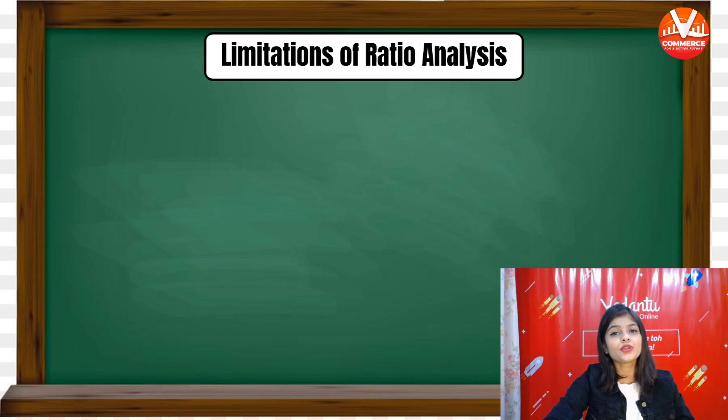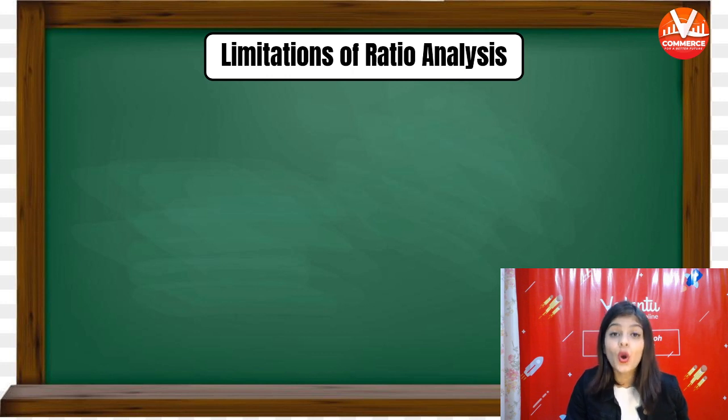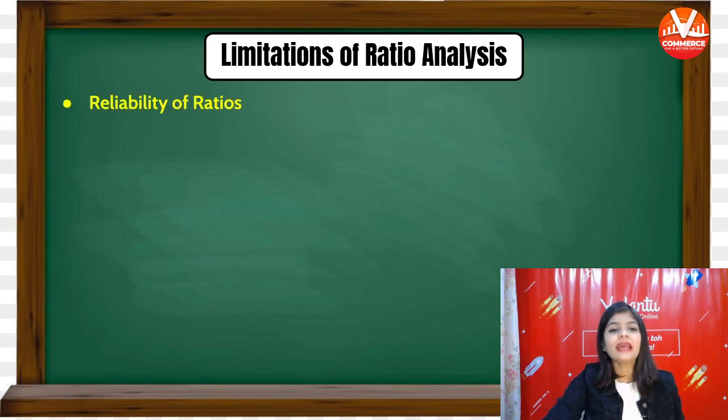Now coming on to the limitations of ratio analysis. Do you guys remember the limitations of financial statement analysis that we have covered, not yesterday, 2-3 days before? So limitations of ratio analysis are exactly same as the limitations of financial statement analysis. The first limitation is different only. The first is reliability of ratio.